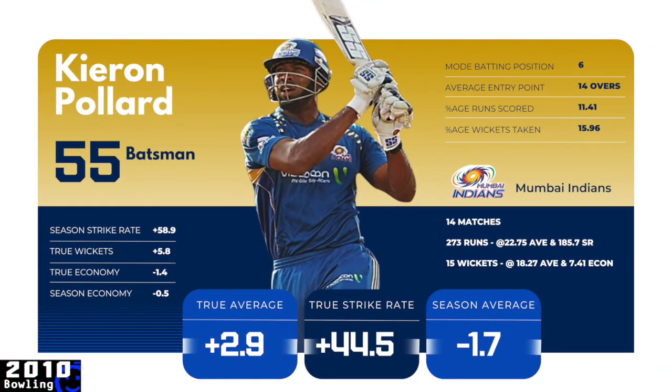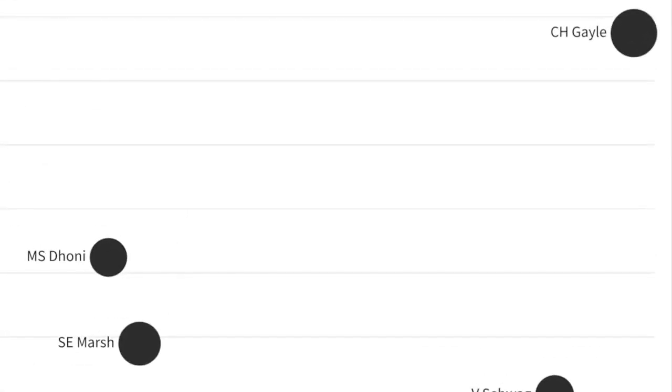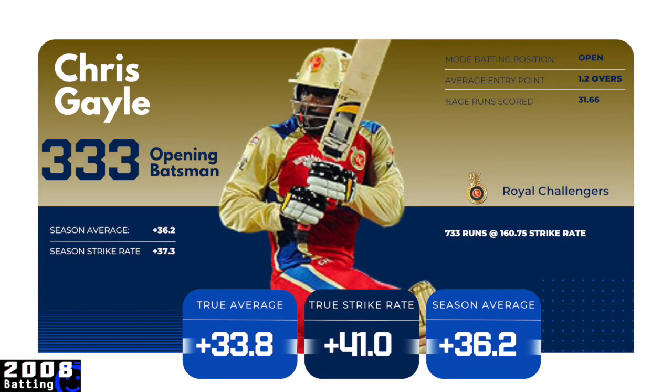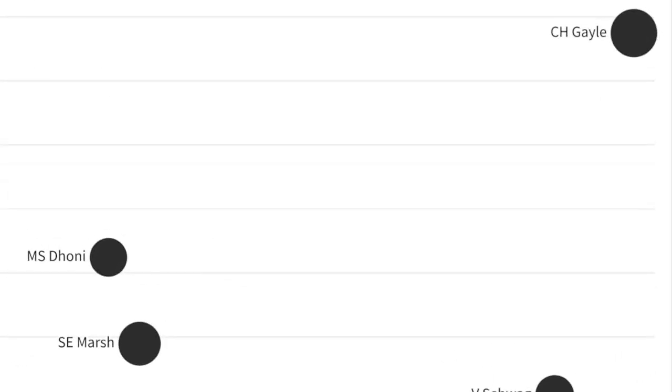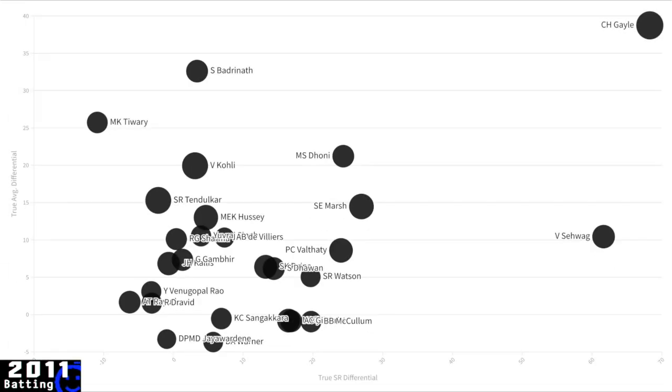For 2011, Chris Gayle was signed as a replacement for Dirk Nannes. That's not quite a like for like. But the rest, I suppose, is history. That season was the start of what would be one of the greatest peaks in T20 cricket ever. There's many people who call him the Bradman of T20, right? The fact that he sits top right of our graph, and so many from that era, speaks volumes about the fact that he would score consistently at speed.